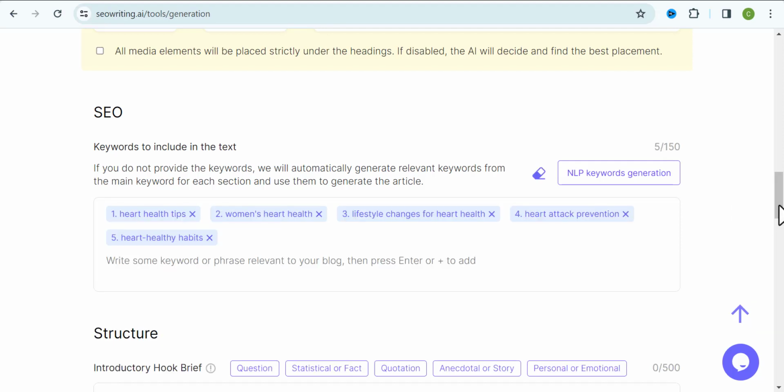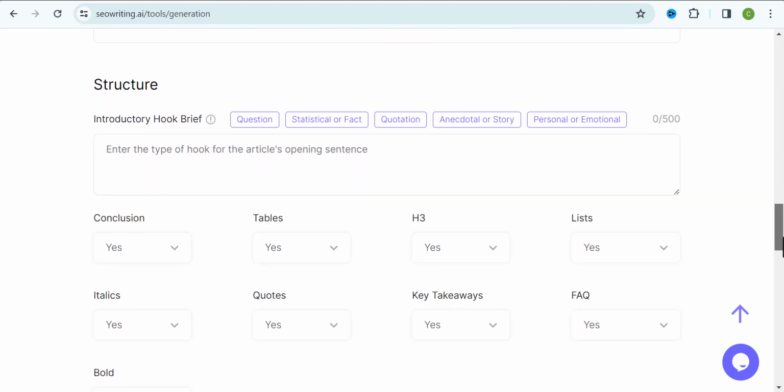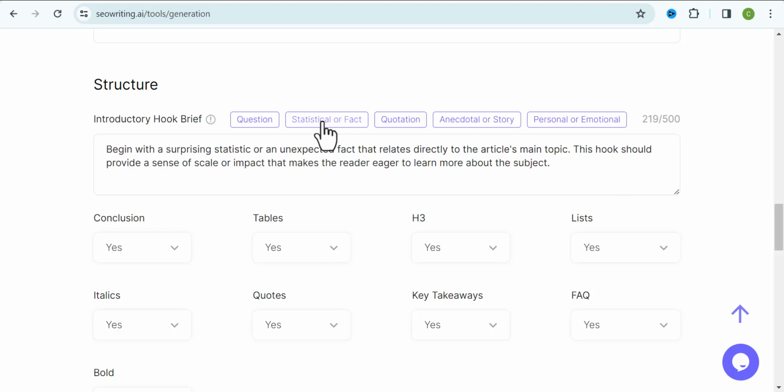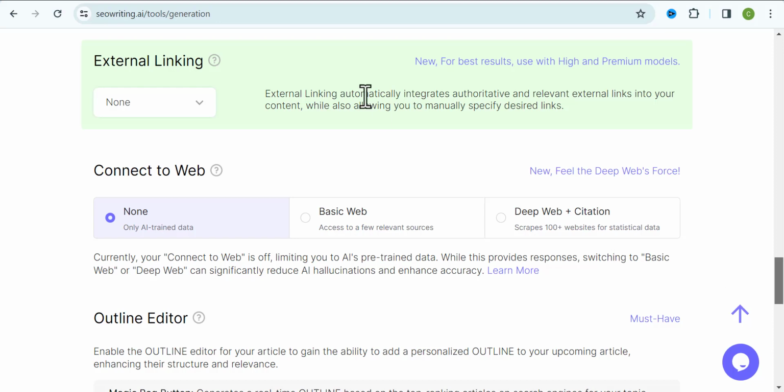So you're going to go over to the blog structure, and this simply means how you want your blog post to be structured. So you can see that we have many structures that you can pick from, so just choose one based on your preference. For me, I'm going to choose statistical and fact. I tell you that the more you get to use the software, the more you get to see features that you yourself can use for your blog post, right?